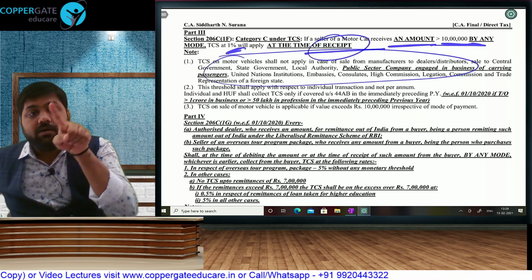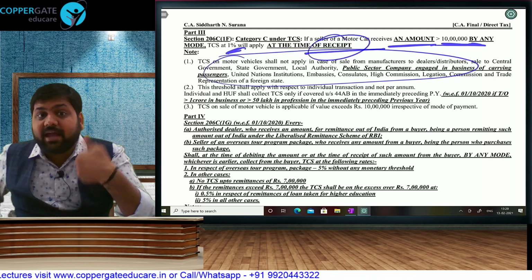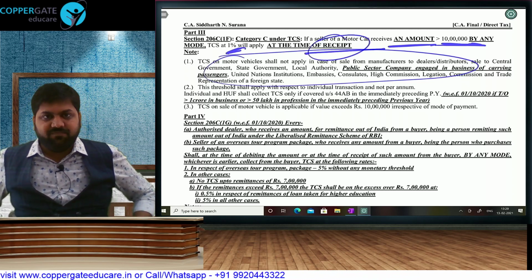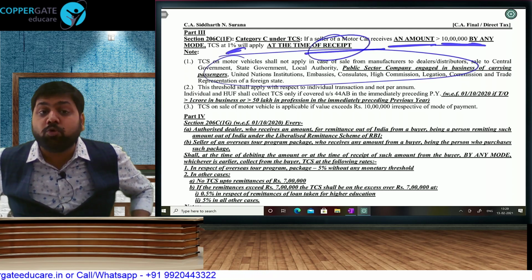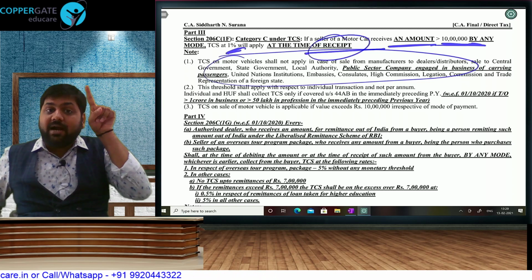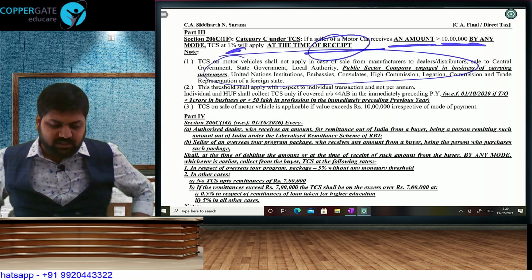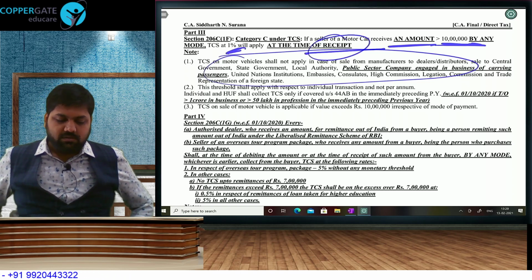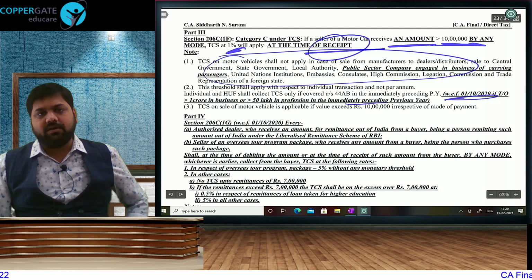That means if Maruti is selling one car to one of the dealers, no TCS. But when I go and purchase that car from the dealer, only sale to consumer will attract TCS. In part 1, only sale to dealers. And here, sale to dealers, no TCS. Okay. Here also individual, HUF, if last year their turnover had exceeded 1 crore in business or 50